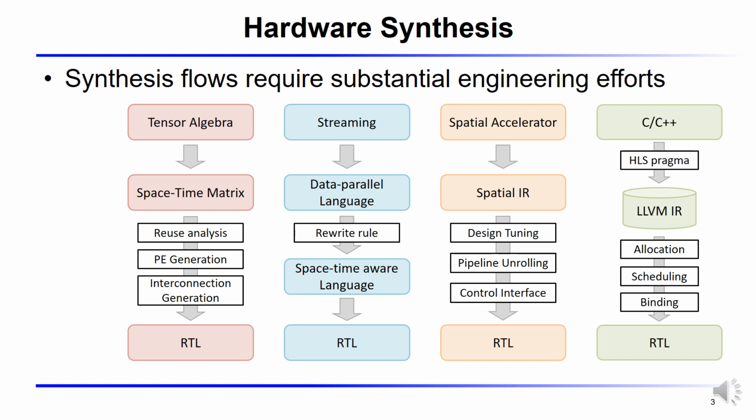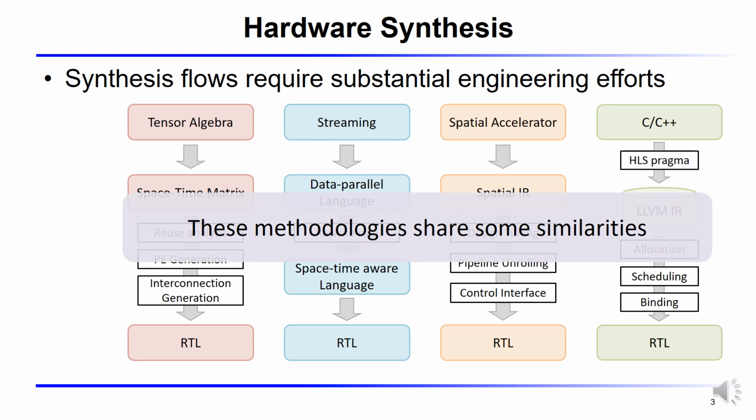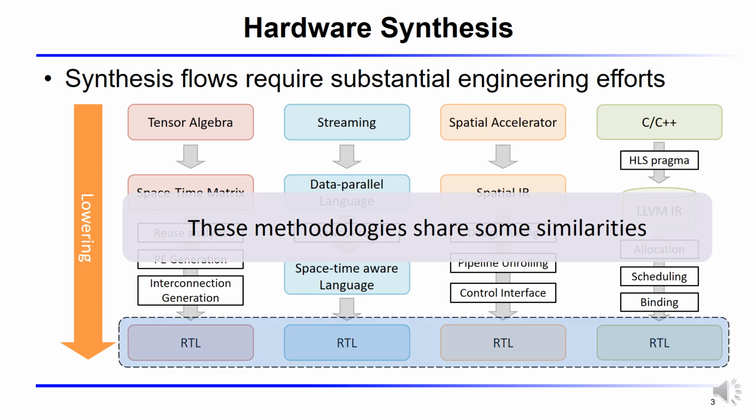High-level synthesis automatically converts high-level description to RTL design through allocation, scheduling, and binding processes. These tools are often implemented on existing software infrastructure like LLVM. Both synthesis flows require substantial engineering efforts due to RTL's weak expressivity and low level of abstraction. However, these different methodologies share some similarities in the intermediate representations, such as hardware generation from a high-level abstraction, and they also have some common hardware control logic.